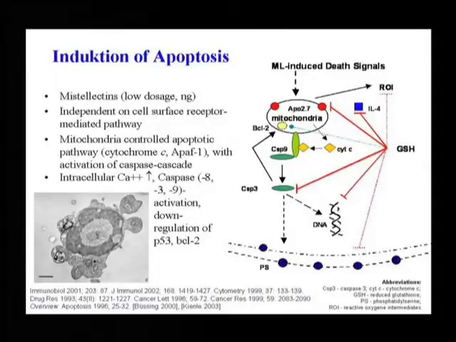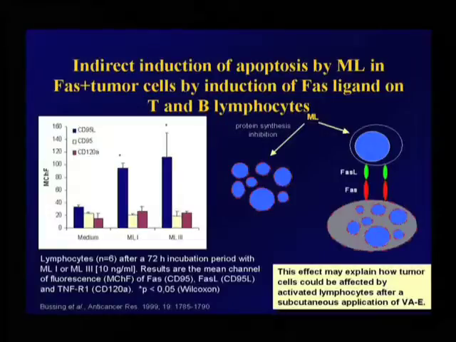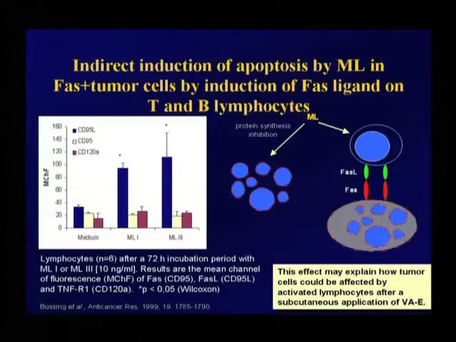Here you can see a lymphocyte treated by ML1, and it shows the typical apoptotic bodies. Another mechanism of mistletoe lectin-induced apoptosis is indirect. ML1, or mistletoe lectins, induce the so-called Fas ligand on lymphocytes.